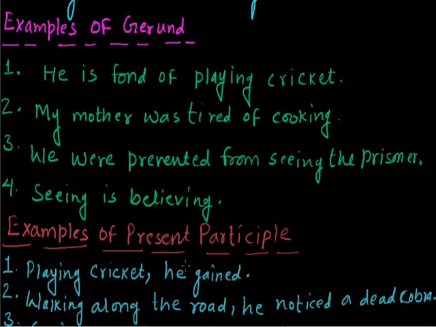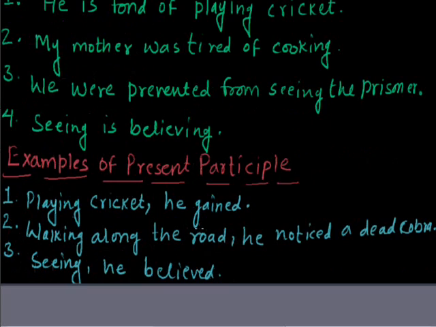So, in the examples of gerund, playing after fond of has been used as a noun. My mother was tired of cooking. Here in this second sentence, cooking has been used as a noun, and we were prevented from seeing the prisoner. Here, seeing has been used as a noun, and seeing is believing. Both seeing and believing are used as the noun in the fourth sentence.